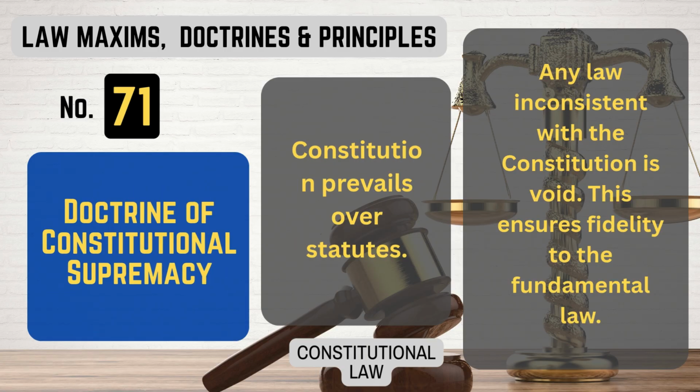Number 71. Doctrine of constitutional supremacy. What it means. Constitution prevails over statutes. Any law inconsistent with the Constitution is void. This ensures fidelity to the fundamental law. That's doctrine of constitutional supremacy.